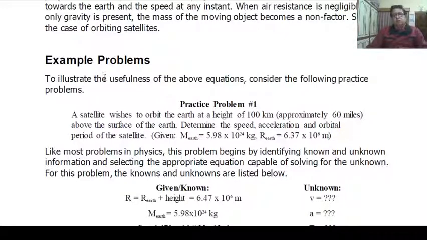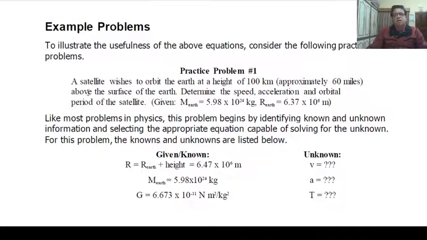Example problems. Some small examples are illustrated here. A satellite wishes to orbit the Earth at a height of 100 km, approximately 60 miles above the surface of Earth. Determine the speed, acceleration, and orbital period of the satellite. Given M Earth equal to 5.98 × 10^24 kg, R Earth equal to 6.37 × 10^6 meter.